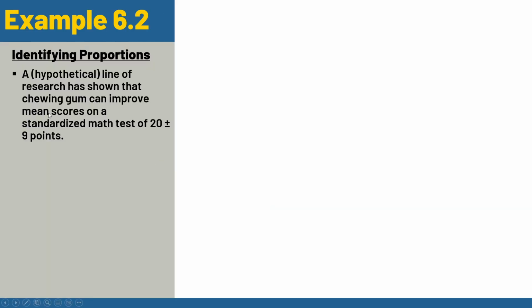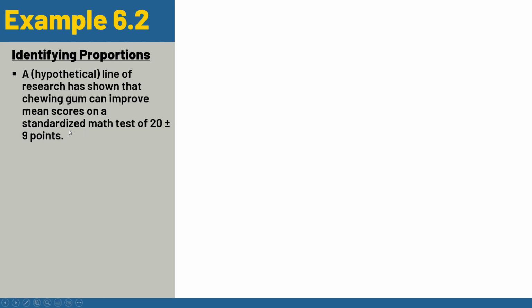First, identifying proportions. Again, pulling some examples from the printed text. Let's say we have a hypothetical line of research, just for the sake of example. Say we have research that's shown that chewing gum can improve mean scores on a standardized math test. I'm sorry, I worded this kind of poorly. Chewing gum can improve your scores if you're taking a standardized math test.